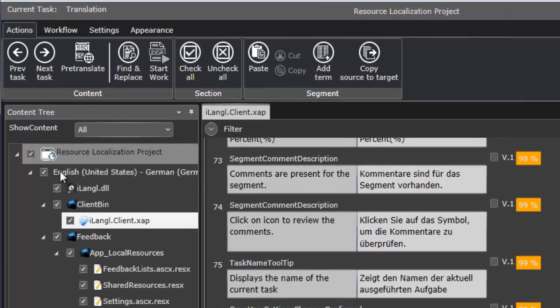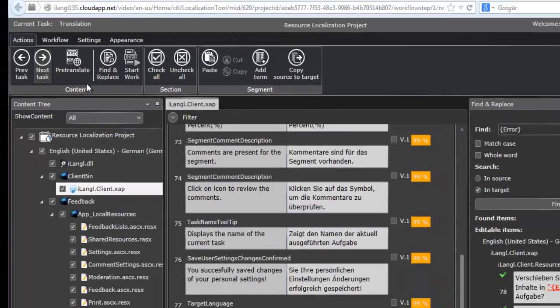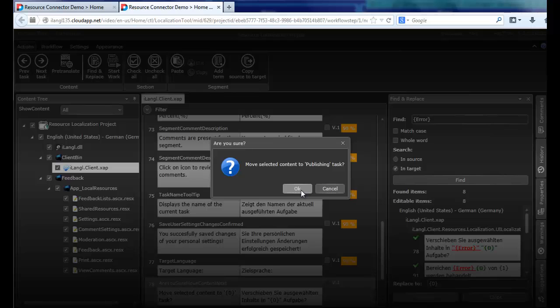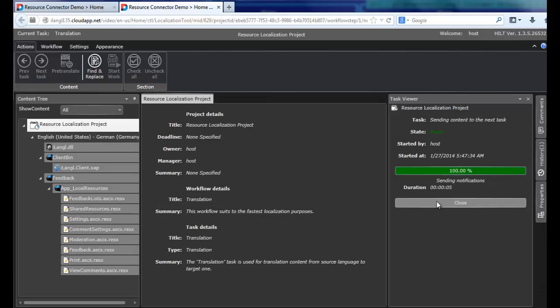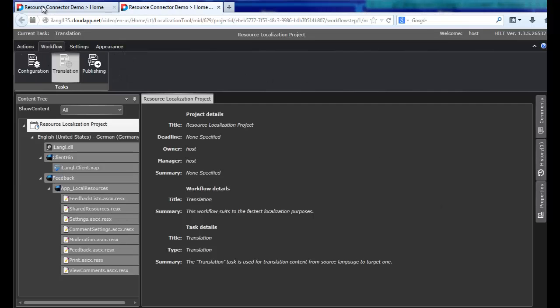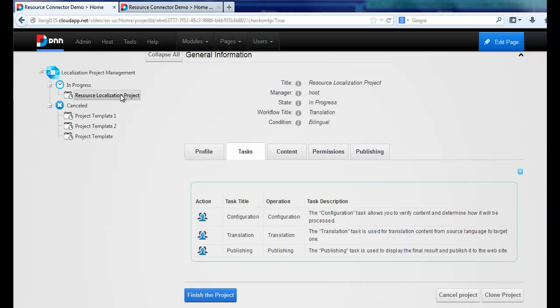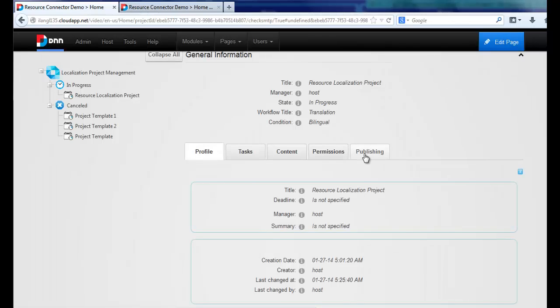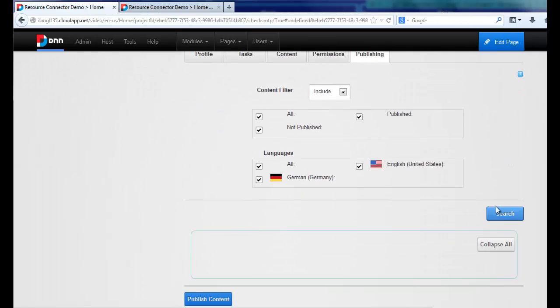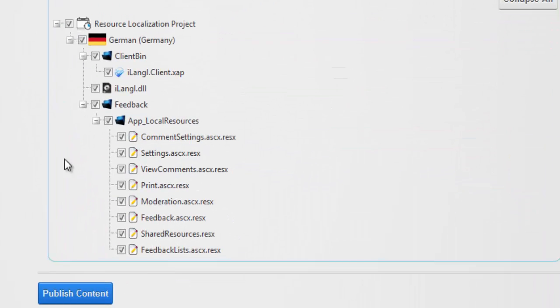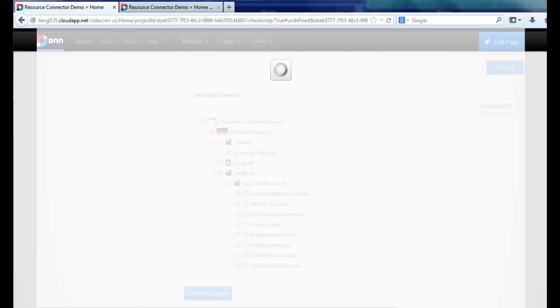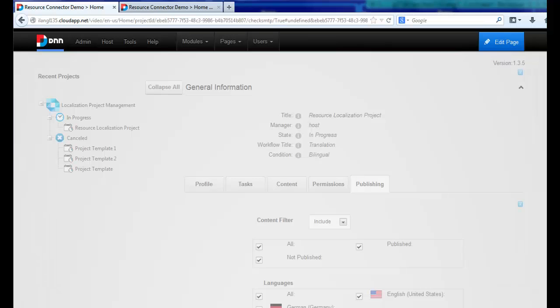We need to select all content and send to publish task. And now, when content is already published, we are back to the project view. In Publishing tab, we can publish target content. To do this, we need to select all content and just press this button. In a couple seconds, we can see the results in iLangL and feedback modules.